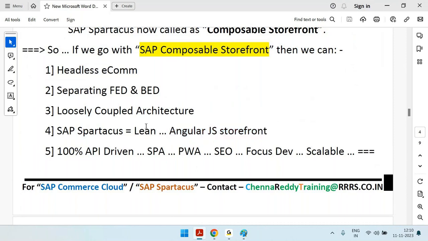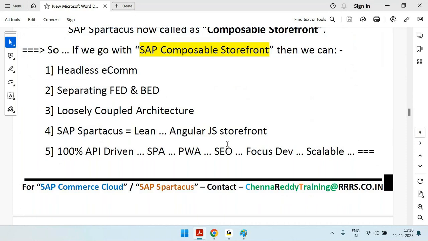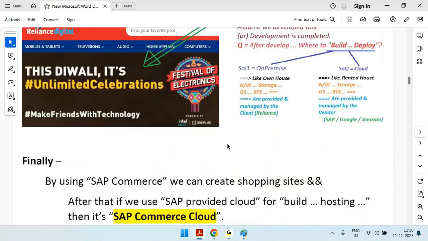If the client is going with a composable storefront, it's API driven. It is a single page application, it is a progressive web app, SEO is possible. Then you can only focus on the development side, no need to worry about too many things. Then scalability, everything is possible, and everything is quickly done here.